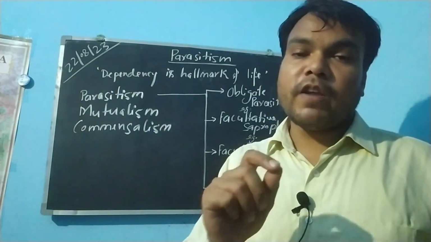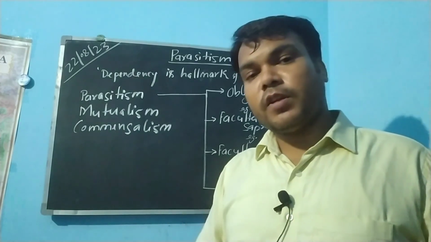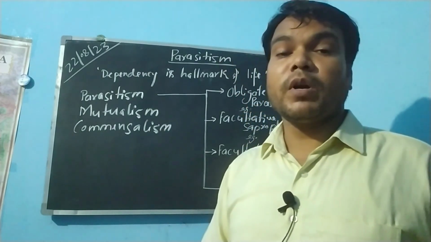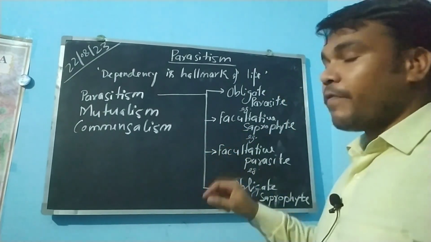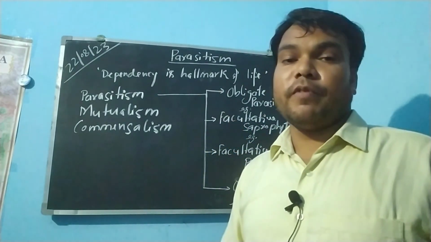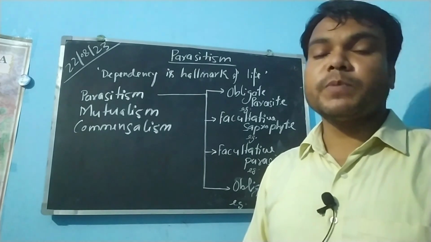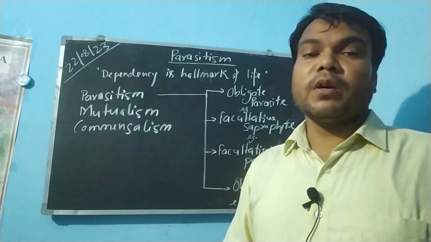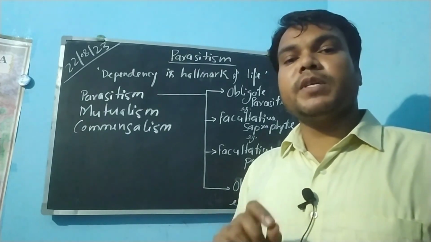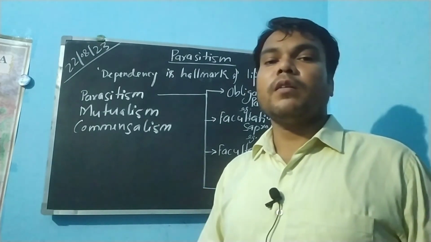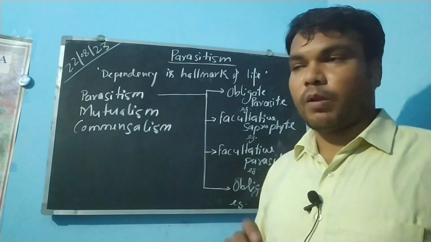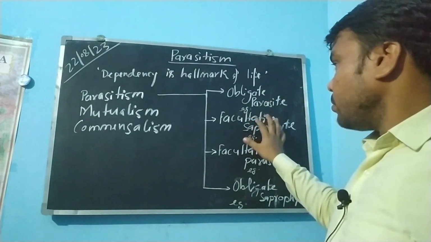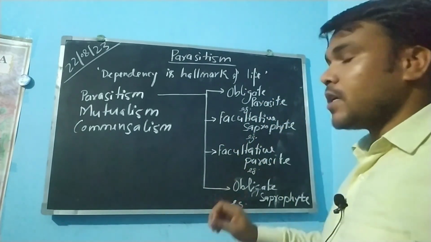Whenever it comes to facultative, for Hindi students, they can assume kabhi kabhi, meaning sometimes. Facultative saprophyte means these organisms sometimes become saprophytic. Otherwise, their basic nature of nutrition or lifestyle is parasitic only. Before coming to this, we have to understand the saprophyte.